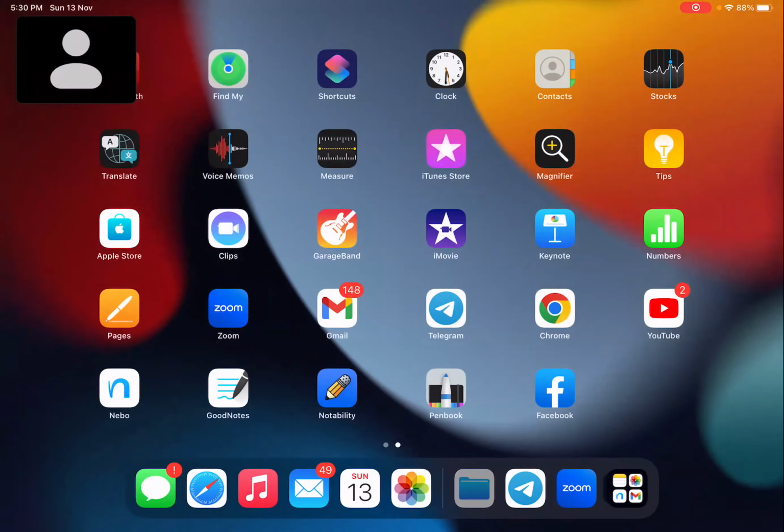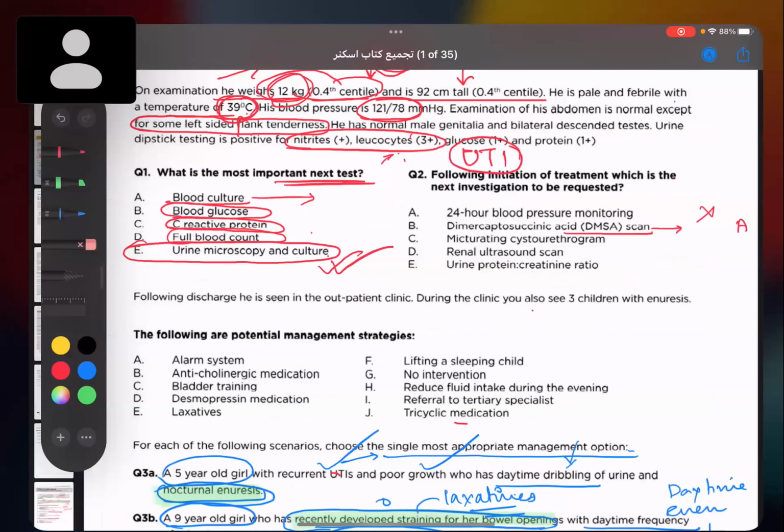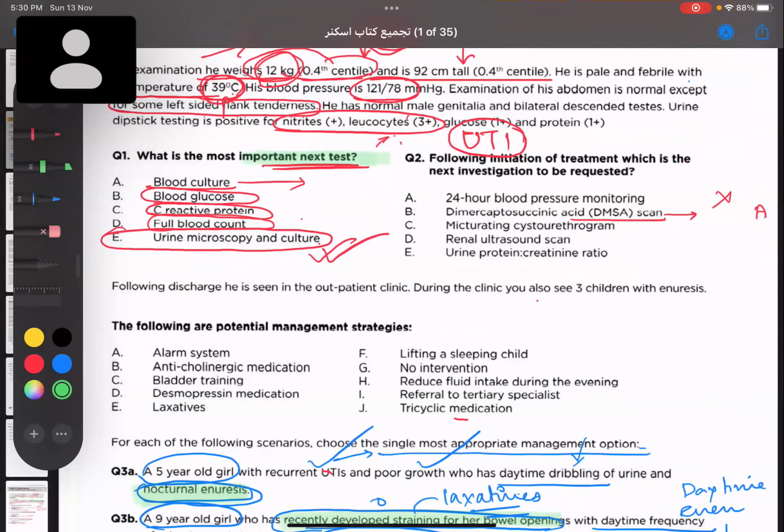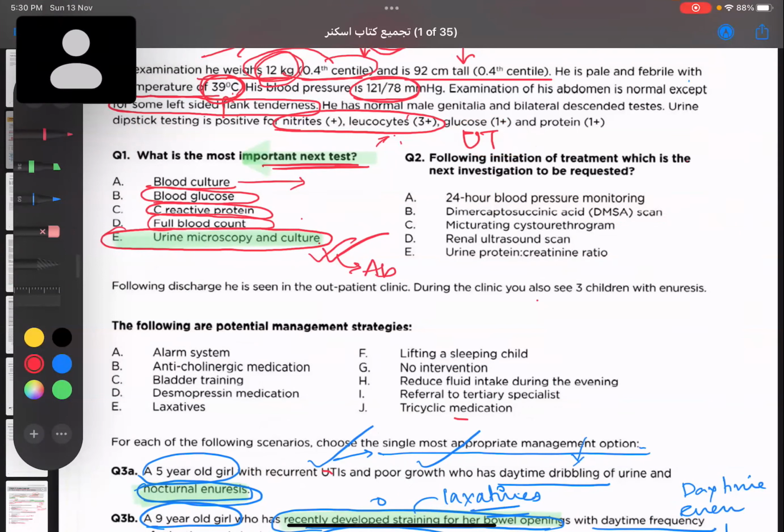Okay. So in this question, what they are asking is, what is the most important next step? The child is coming to us with UTI. First, we have to do a urine microscopy and culture. We have to give him the antibiotics. Okay, you are done. You have given the antibiotics. Now the next step they are asking about is following initiation of treatment. So you have initiated the treatment, and now which is the next investigation to be requested? Obviously, treatment you have done, you have got the urine culture and microscopy results, and you have initiated the treatment. Now what is the next step?